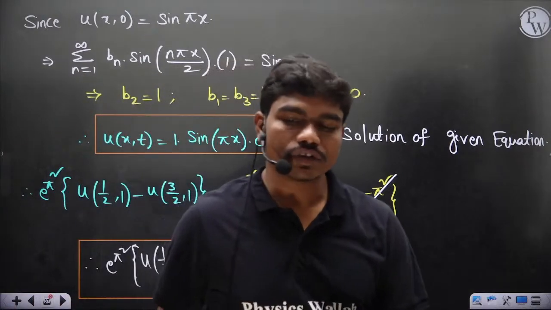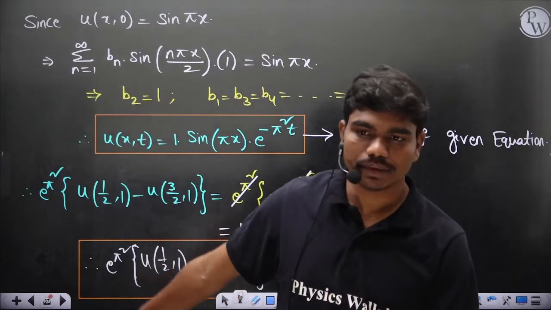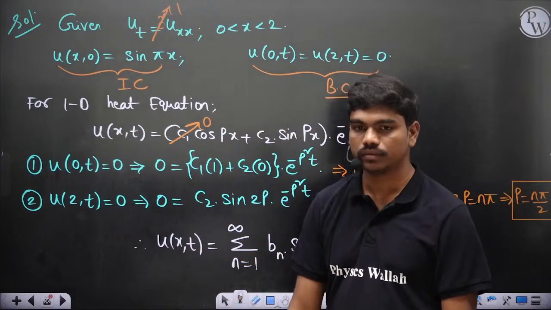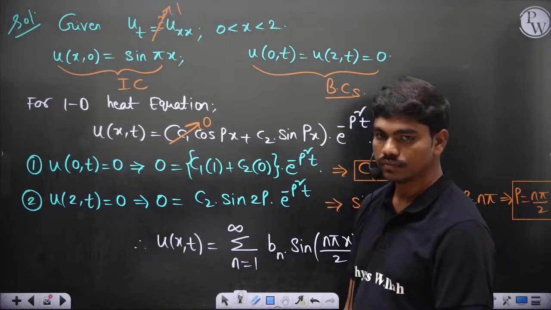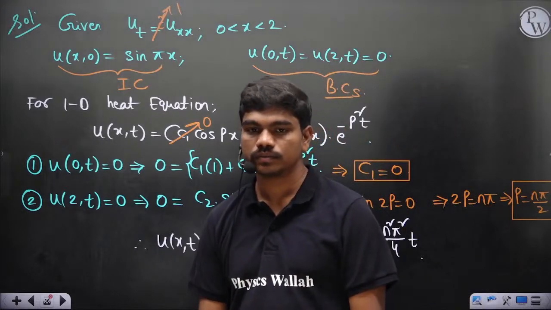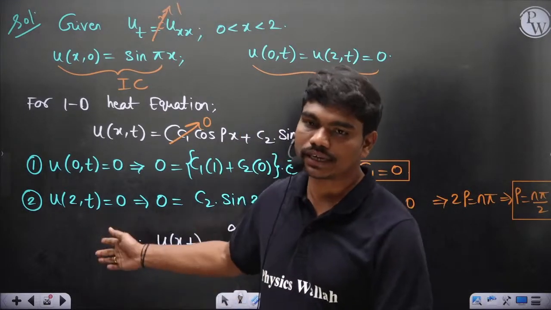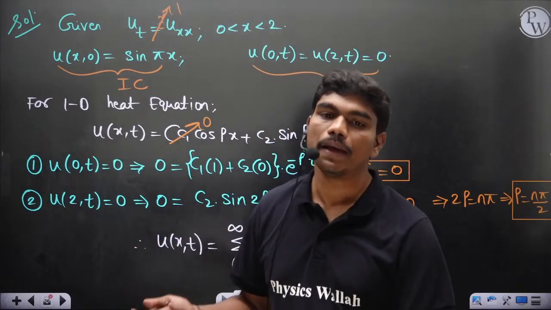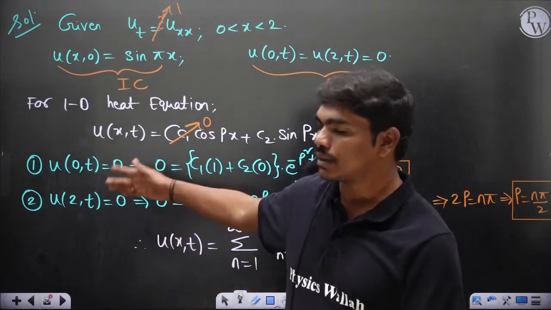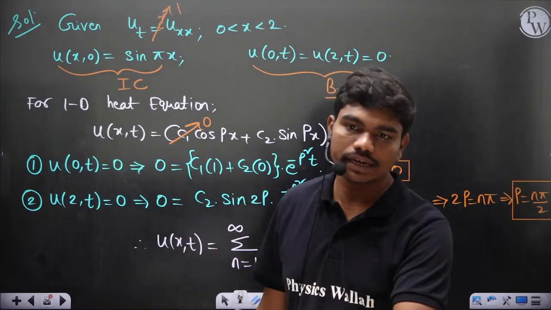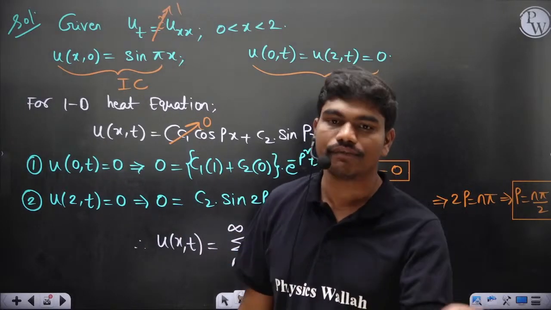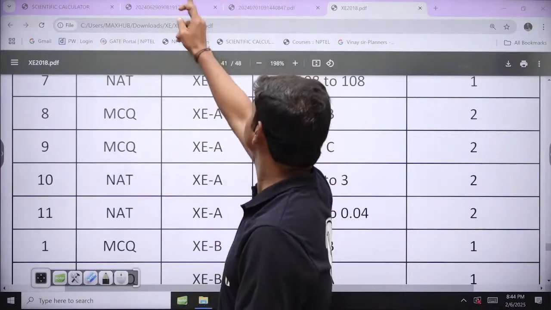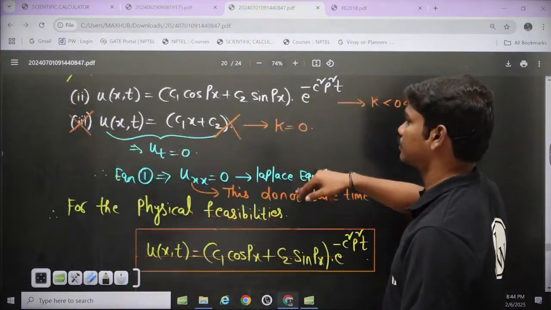These questions are not very tough or lengthy, they are simple questions. The only thing is you should know these solutions. In fact, in GATE the questions are pretty easy, you can just compare and get the values of b1, b2, these coefficients. But if they give you some complicated function, normally you get the answers using Fourier series, the half range Fourier sine series, which I have taught in the full-time class of course.